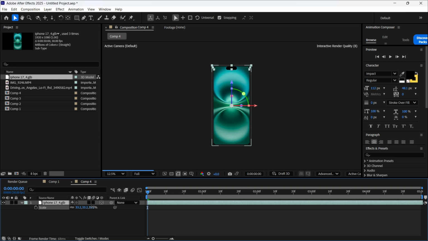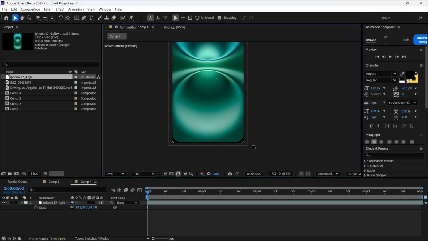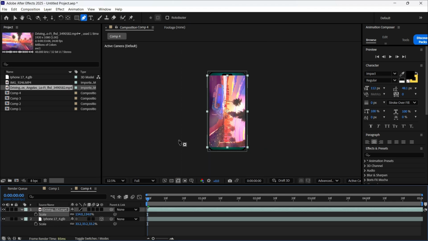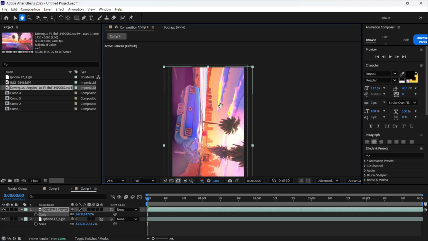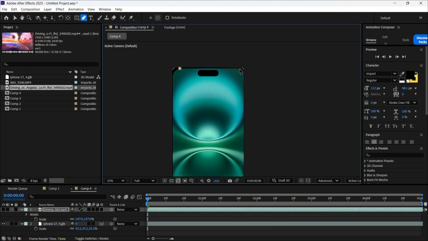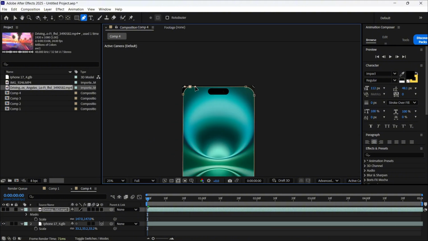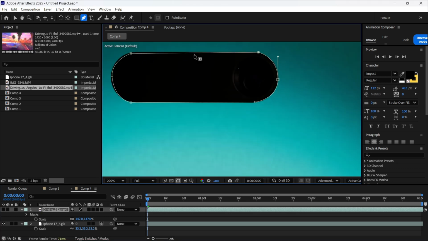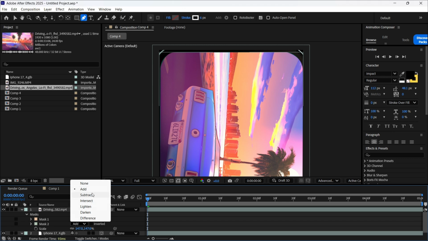Fill it with the size so that only the screen is inside. Also add your content and make its size relative to the phone screen. After that, hide your content, and with the selected layer of your content, make a mask relative to the phone screen. Then another one for the front camera. Change the mask for the front camera to subtract.